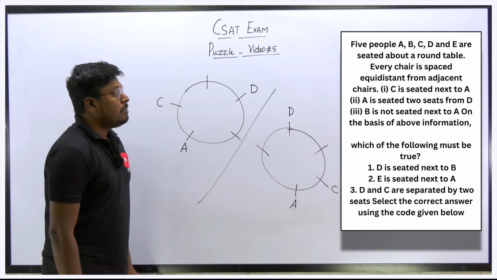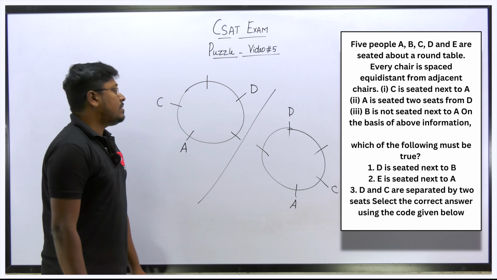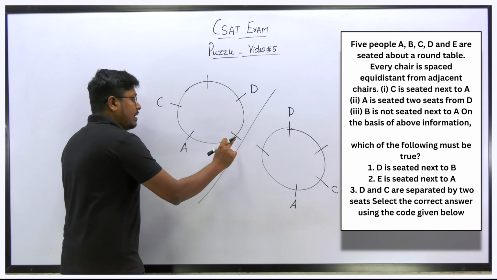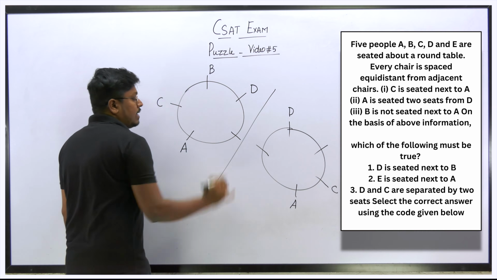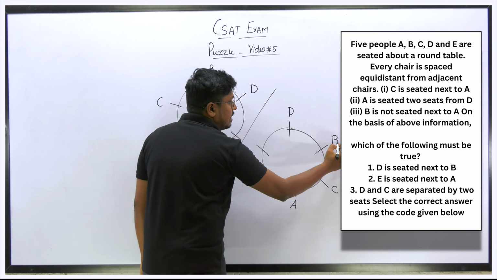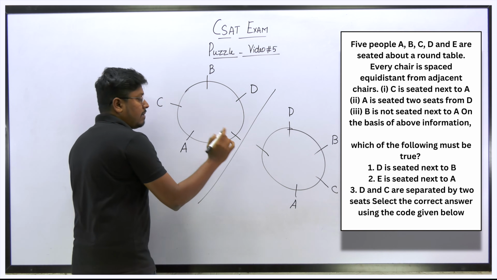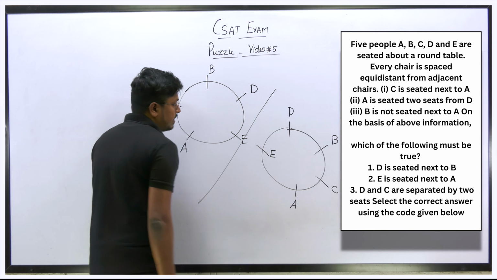Third point, B is not seated next to A. If B is not seated next to A, then we can't fix B here. Only one chance, I should fix B here. So B will be sitting here. What is the remaining person? A, B, C, D, E, so E is remaining. So definitely E will be sitting here in this possible diagram.